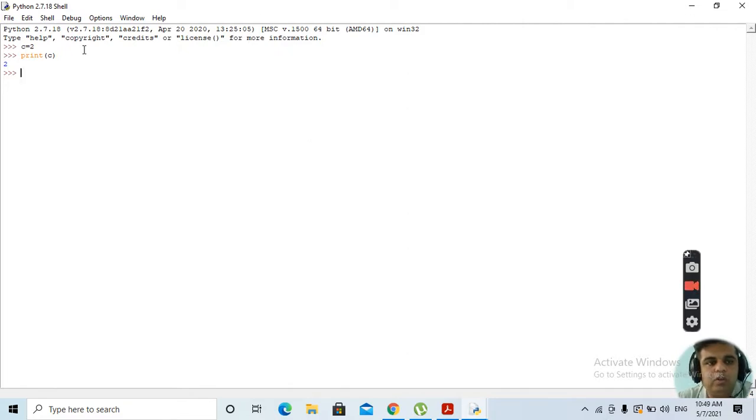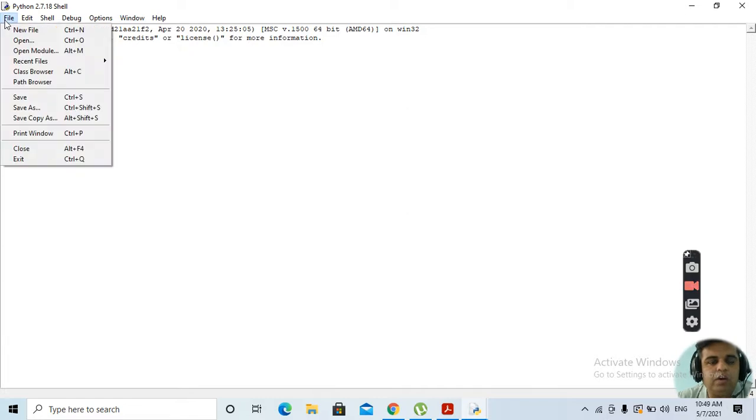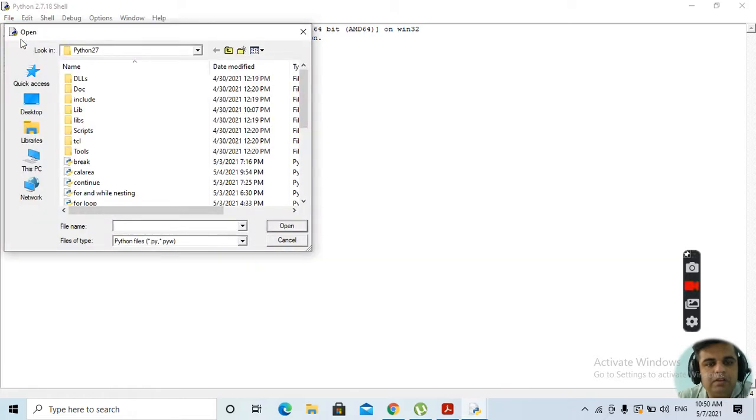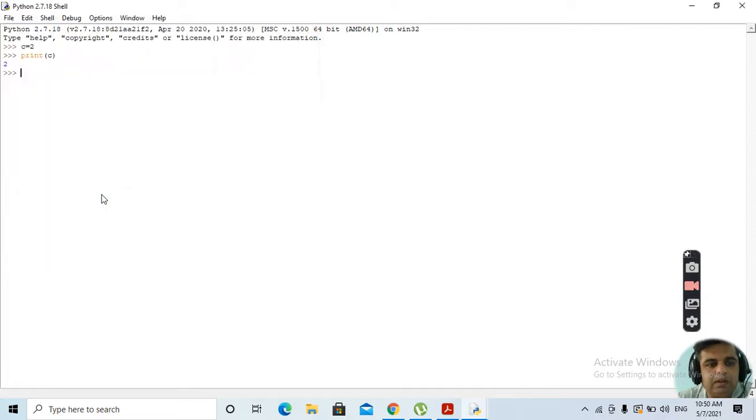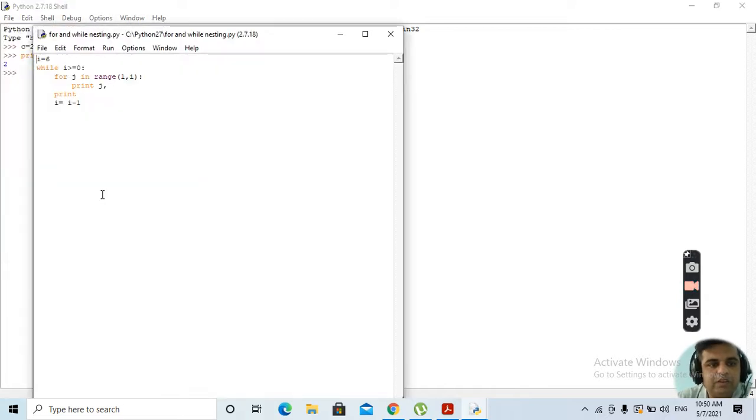Suppose we want to write in script mode. Every if else or various control structures will be written in script mode. What is script mode? You will go to File, then you will open up the various files. Suppose here I am taking up this file. So this is, for example, a for loop, and it has been written in script mode.